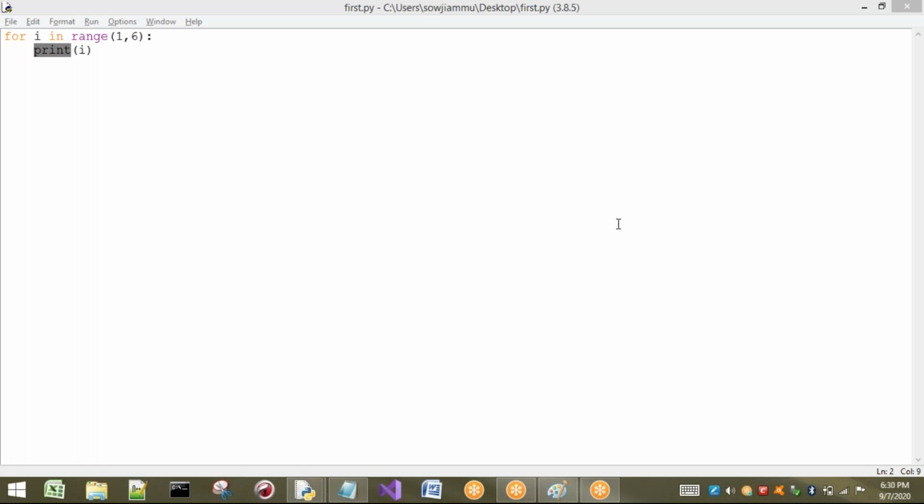But I don't want to print the sequence of the range of numbers on different lines. I want to print within the same line. Listen carefully, I am going to use one more option called end. We will see these things later, but I want to show you that. After printing this i value, the line should end with a space. Generally, if you don't write this end, the line ends with slash n. But I am telling it that the line has to end with a space.